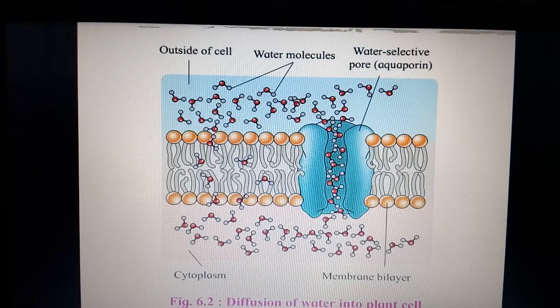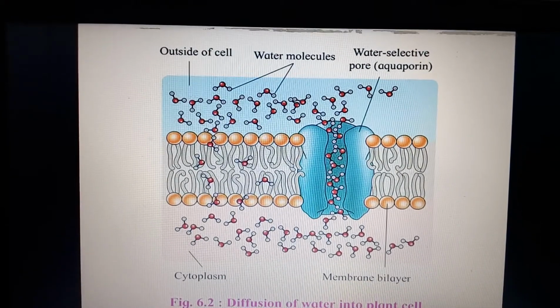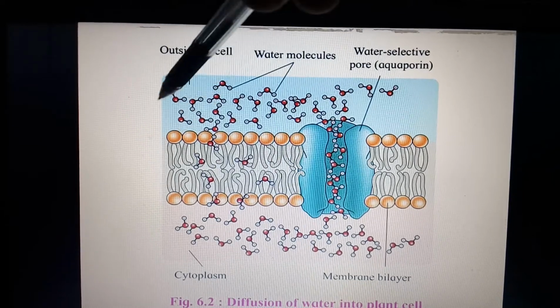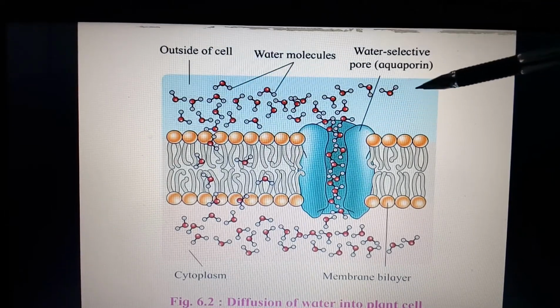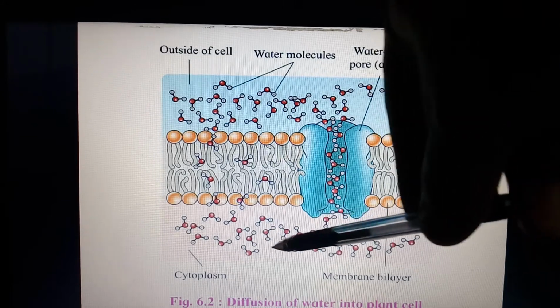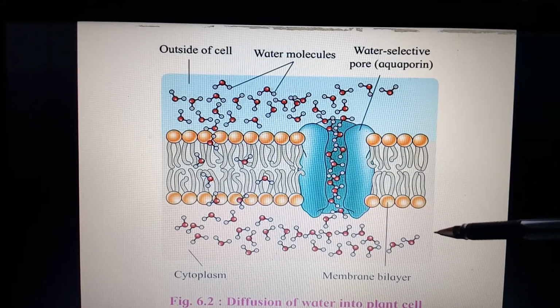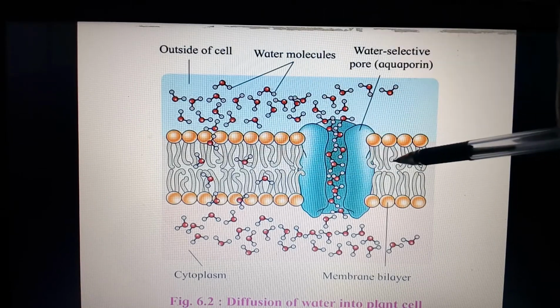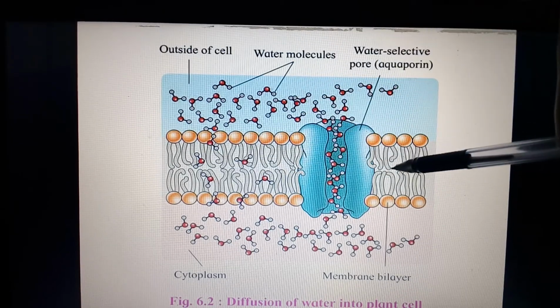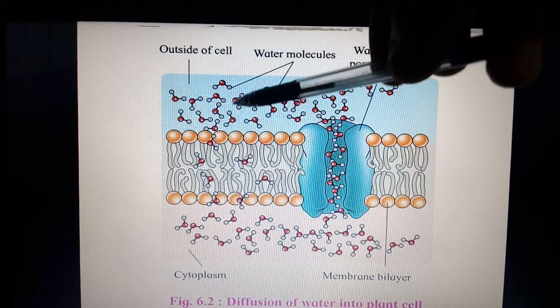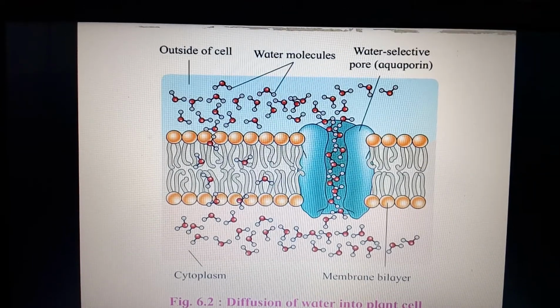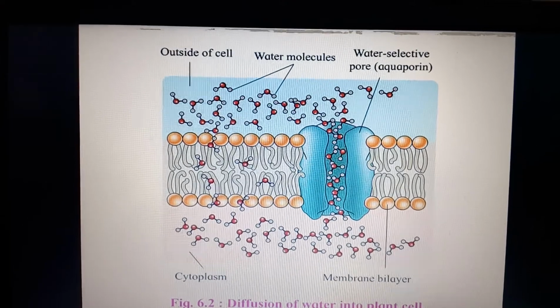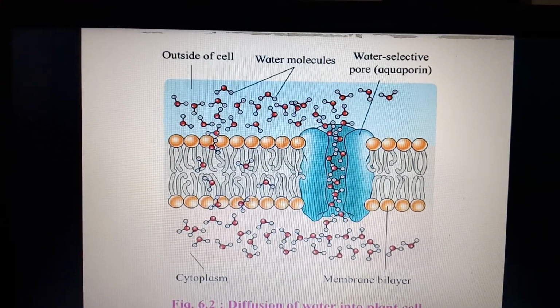The process of diffusion. Here, with the help of a diagrammatic representation, one can observe the water molecules present outside the cell cytoplasm and inside the cell cytoplasm. There is a plasma membrane, through which the movement of water molecules is generally not allowed, because the plasma membrane is formed of a lipid bilayer.